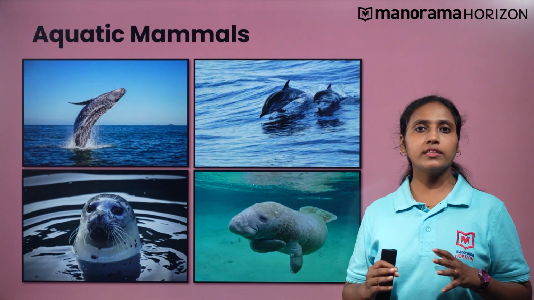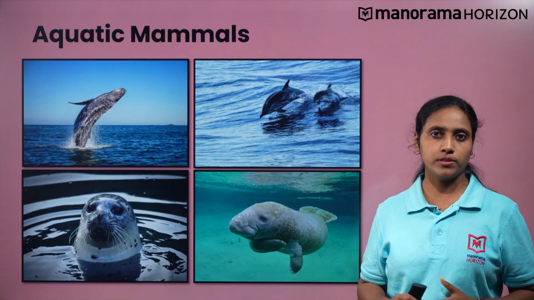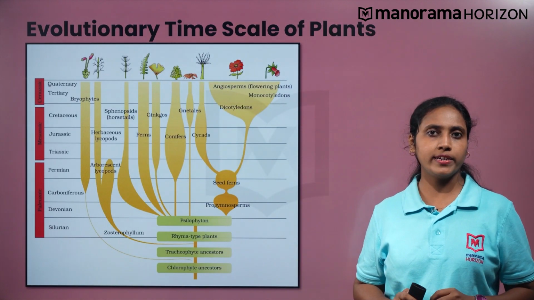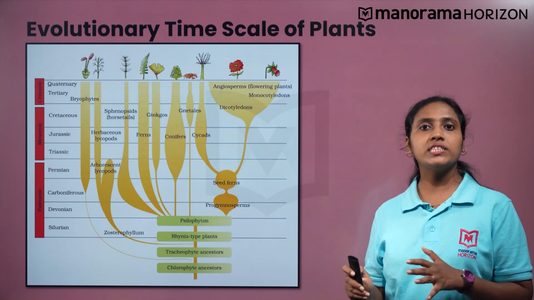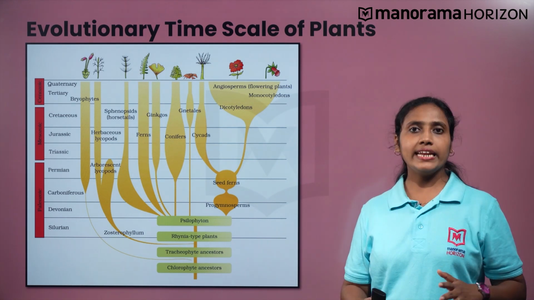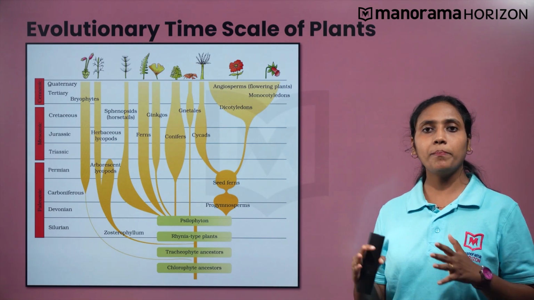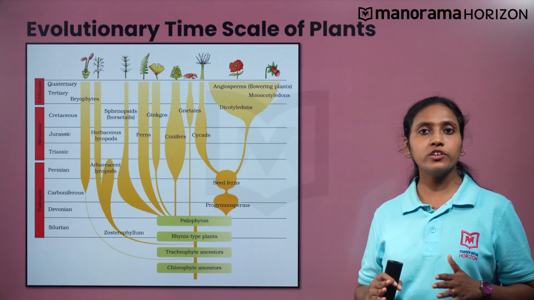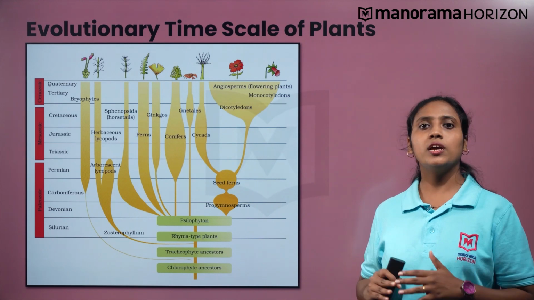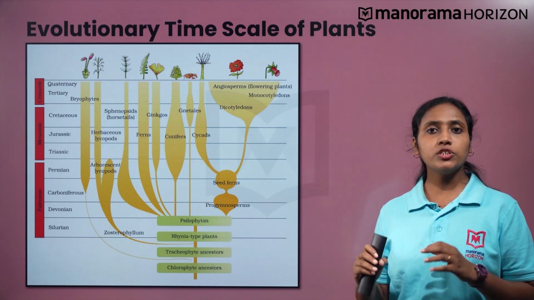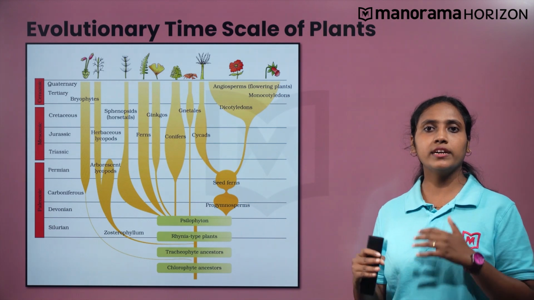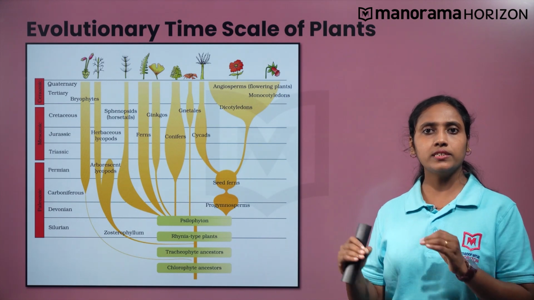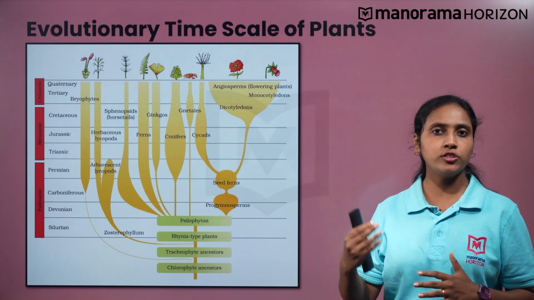Let's now have a look at the evolution timescale of plants and animals. Let's start with plants. The ancestors of chlorophytes, thallophytes, etc. were seen in the Precambrian era. Later, seed ferns arose during the Paleozoic era. It was replaced by herbaceous lycopods, ferns, conifers and cycads in the Mesozoic era. The evolution of flowering plants took place in the Cretaceous period of the Mesozoic era, and in the present era, that is the Cenozoic era, higher angiosperms evolved.